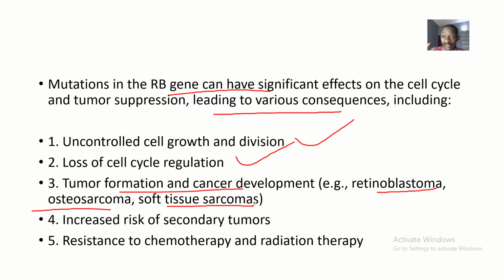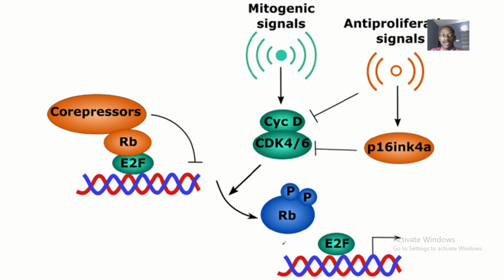If you pay attention, we are already talking about the possible medical conditions that will arise from RB gene mutation. So pay attention and read between the lines. Then there's also increased risk of secondary tumors. Then there's resistance to chemotherapy and radiation therapy.